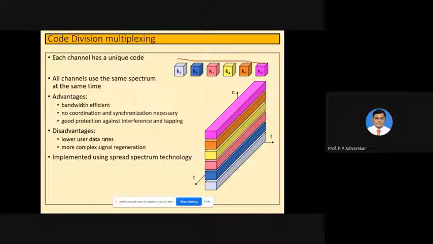So again, it improves the rate of transmission and reception because you get to transmit for a greater amount of time. Now, how are they separated, or how do they avoid interference? That question may arise in our mind. This is because of the use of a unique code. Each transmission signal is encoded with a different code so that no two signals will interfere with each other.